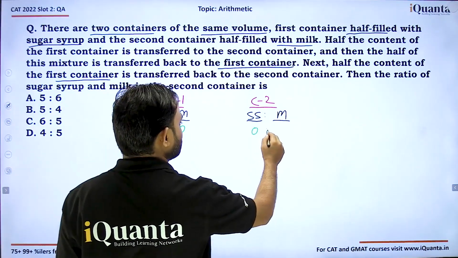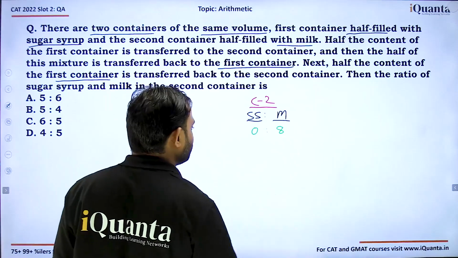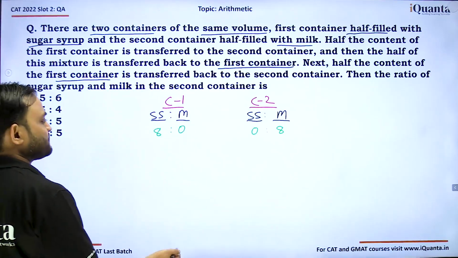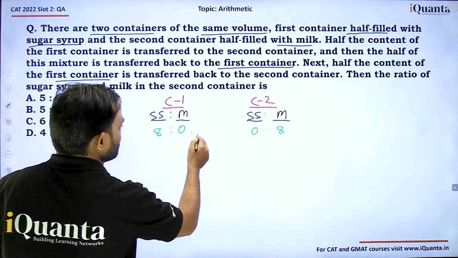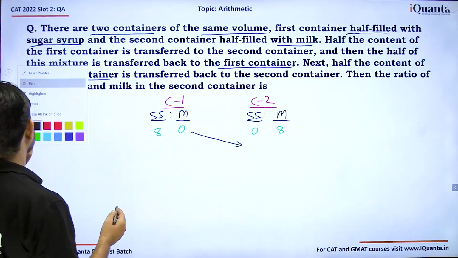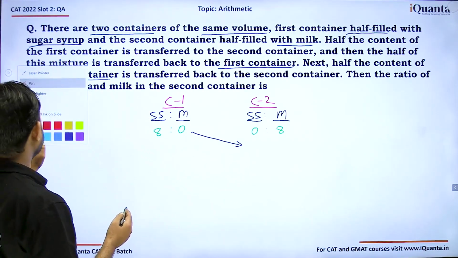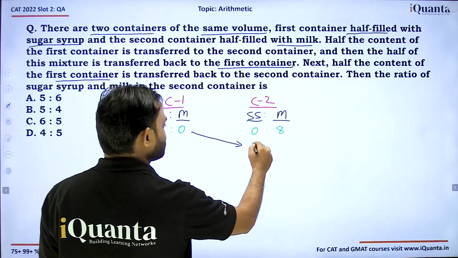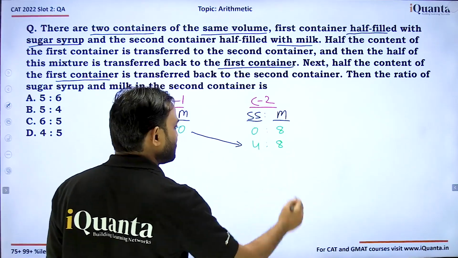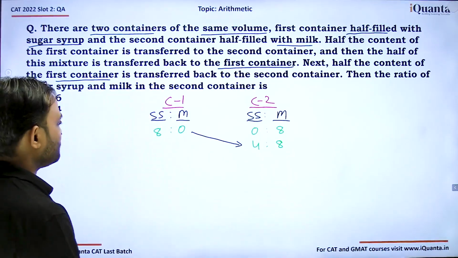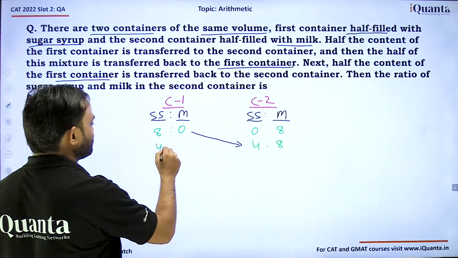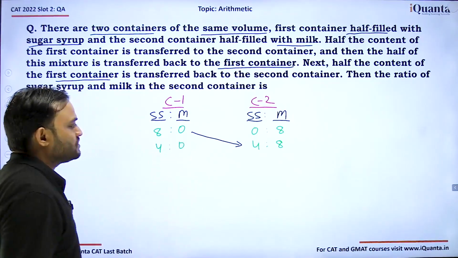In this case, 0 liters of sugar syrup and 8 liters of milk. Now there is the first transfer of half. If you transfer half of this sugar syrup, what do we get? We get 4 liters of sugar syrup here and then 8 liters of milk. Then what are we left with here?